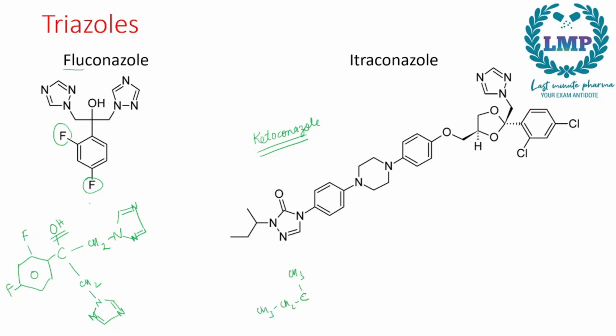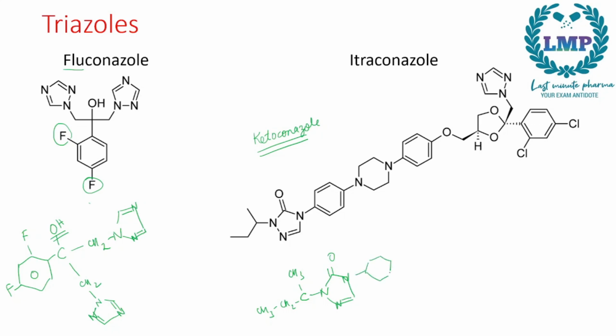So 3 carbons attached to 1 carbon, we have a CH3. Then we have a five-membered ring, nitrogen alternating, nitrogen just adjacent to it, a ketone group in the middle, double bond right here.